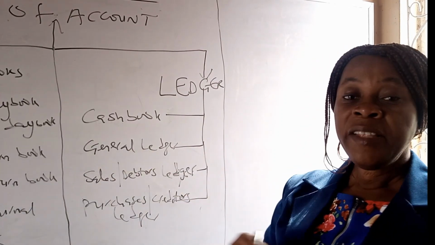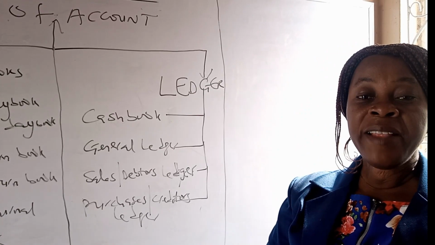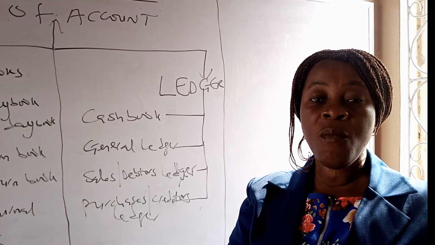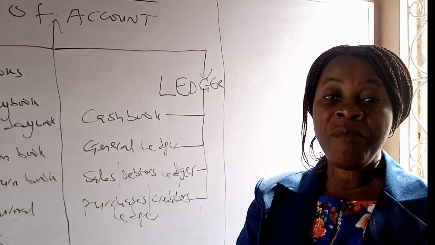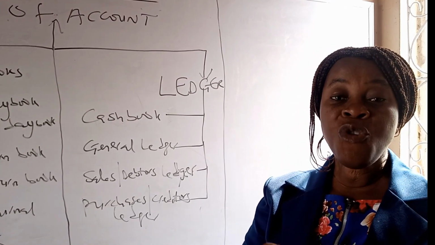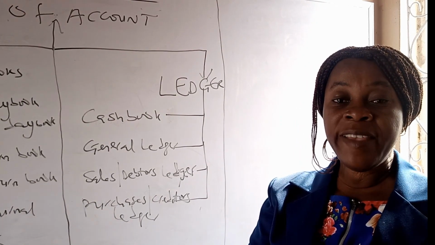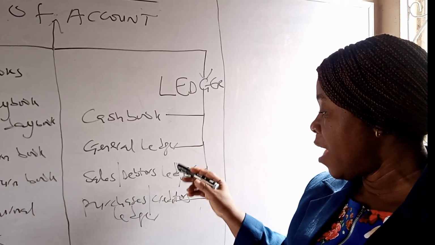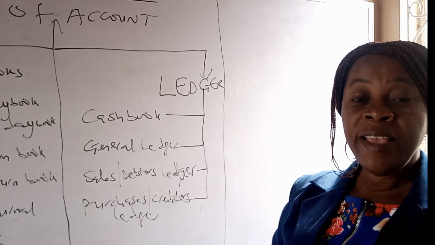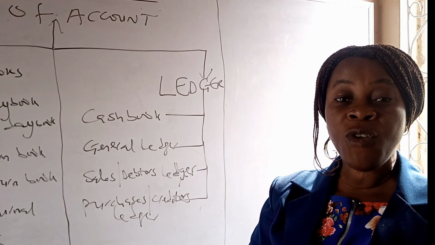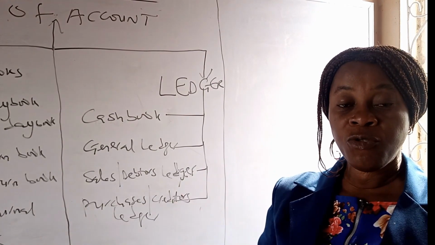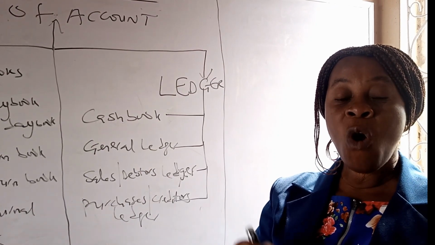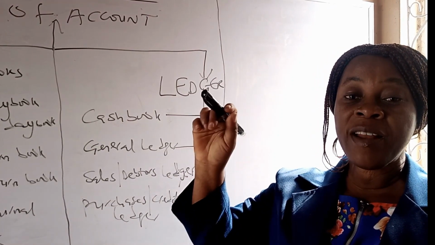General ledger is a ledger that contains the accounts of assets, income and expenses, meaning real accounts and nominal accounts are contained in the ledger. Then sales ledger or debtors ledger is a ledger that consists of the accounts of debtors to the organization, that is those to whom the organization sold goods on credit.